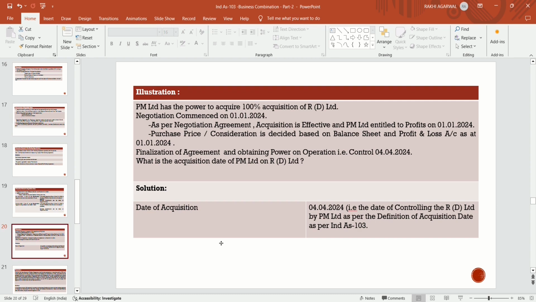Purchase price consideration is decided based on the balance sheet and profit and loss as at 1st January 2024. Finalization of the agreement and obtaining power on operations, that is control, happens on 4th April 2024.